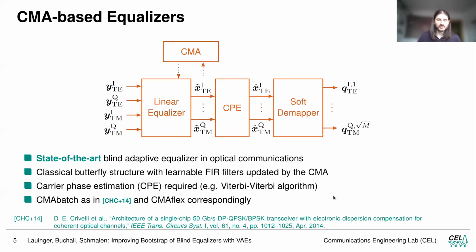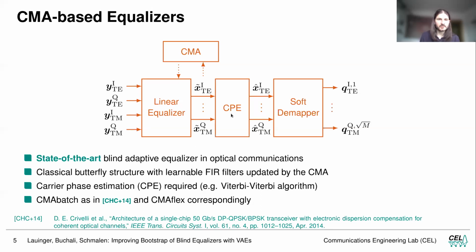As a reference, we implemented CMA-based equalizers, which are basically state-of-the-art blind equalizers for optical communications. Here we have the same linear equalizer block and soft demapper, but we also need a carrier phase estimation block, for instance, a Viterbi algorithm with sufficient averaging length, since the CMA itself is phase insensitive.